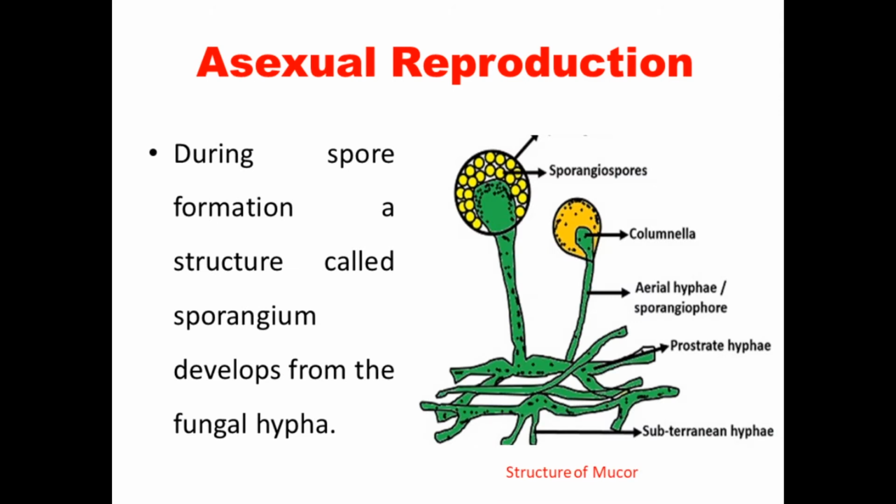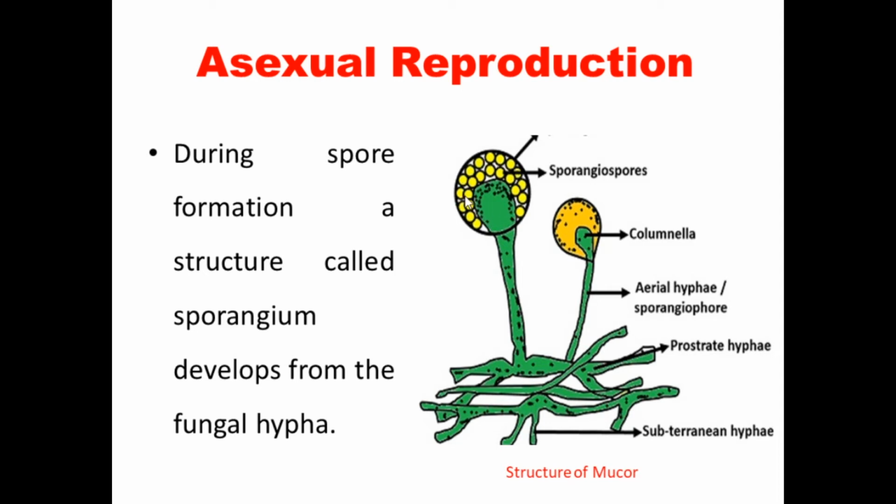During spore formation, a structure is called a sporangium. We should know what a sporangium is. This is what we call a sporangium. That's why I have given this mark here. Sporangium is nothing but like a box which consists of the spores.